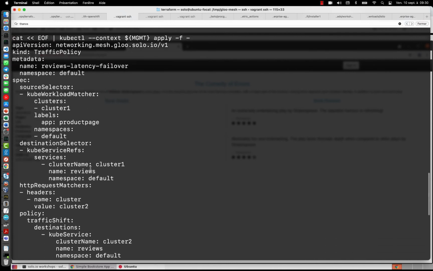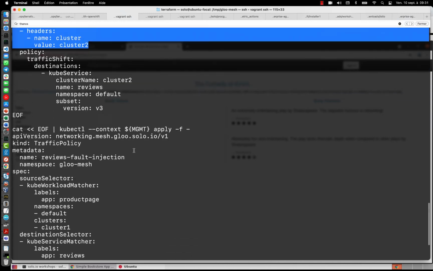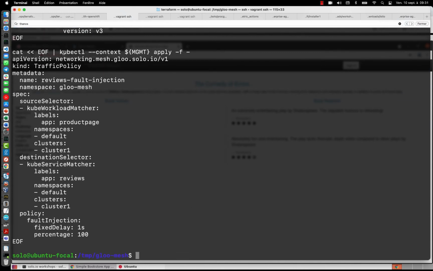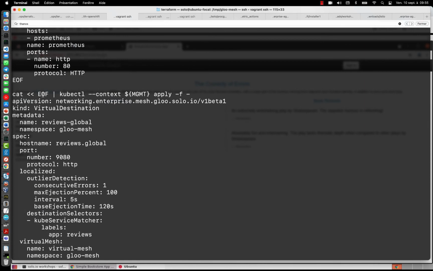But we will create another traffic policy that says if there is a header cluster equal to cluster2, then I want to send all my traffic to the v3 on cluster 2. I will be able to see it quickly because it will be the red stars. And finally, I will use another traffic policy, the last one, where I will inject a delay of 1 second when product page talks to reviews in cluster 1. Okay, so let's apply all these objects.